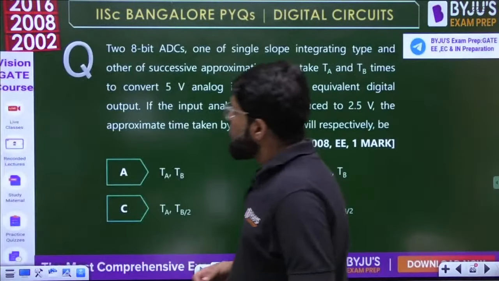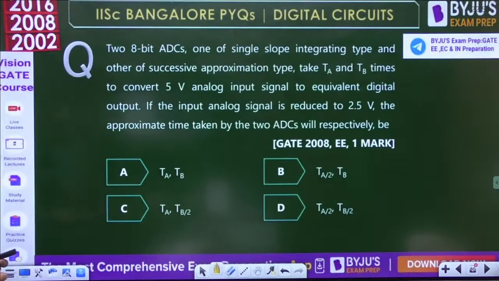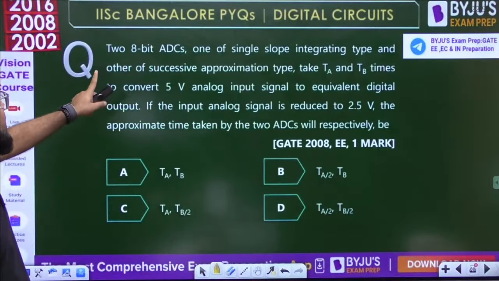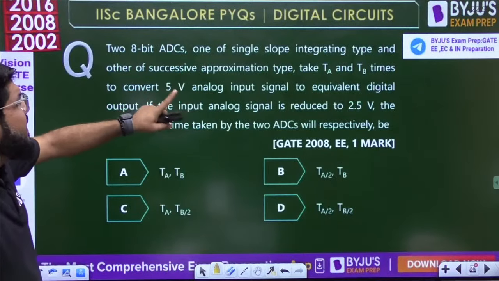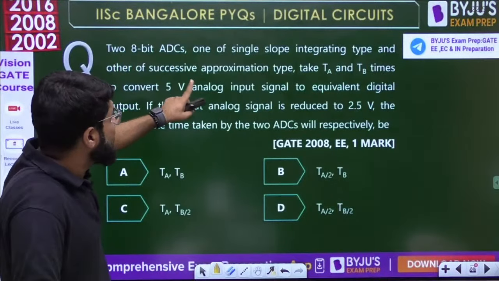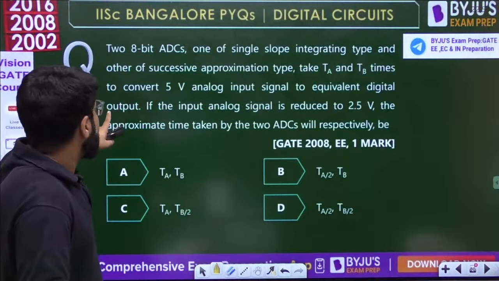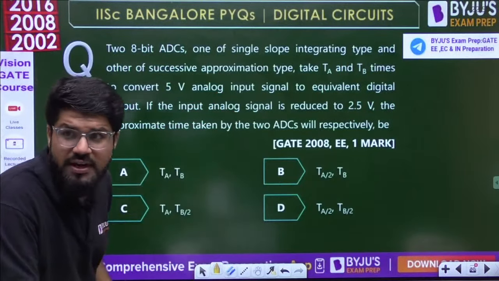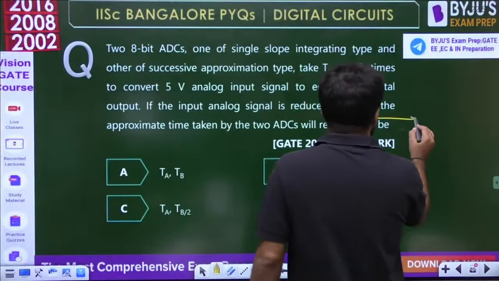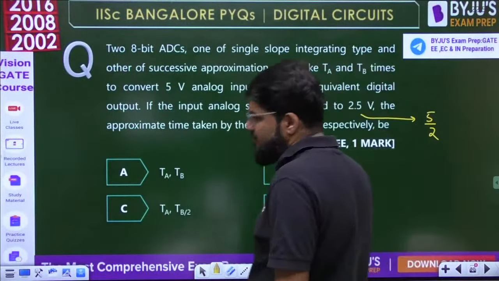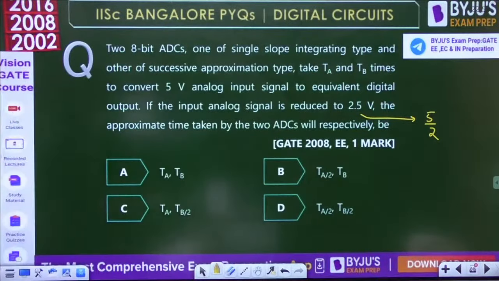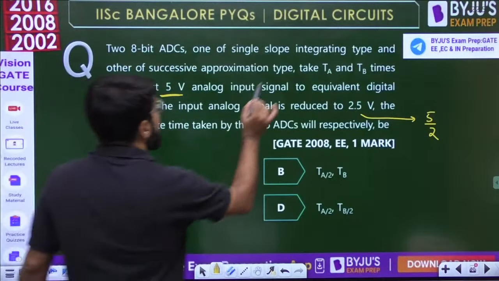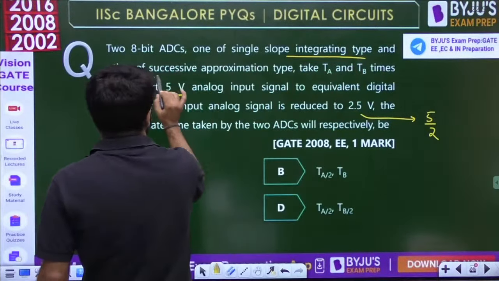Two 8-bit ADCs, one of single slope integrating type and the other one successive approximation type, take TA and TB times to convert a 5-volt analog input signal to equivalent digital output. If the input analog signal is reduced to 2.5, that is half. What did we do? The input to be converted is made half, because earlier it was 5 volt. So what are the ADCs? One is integrating type and another one is SAR type.